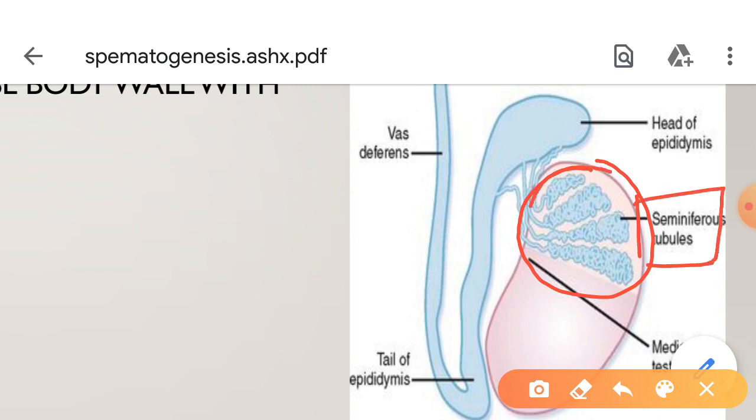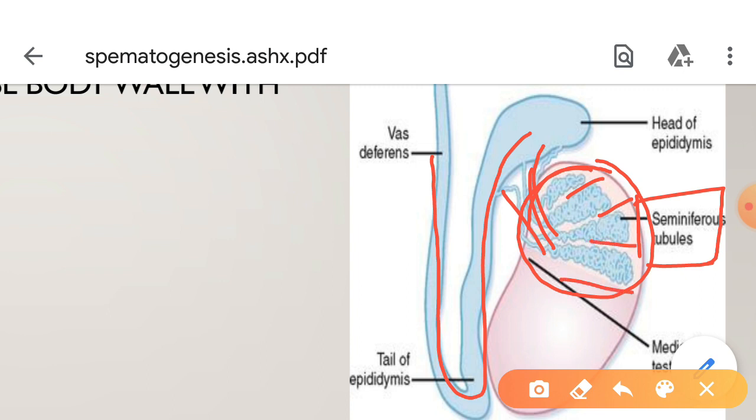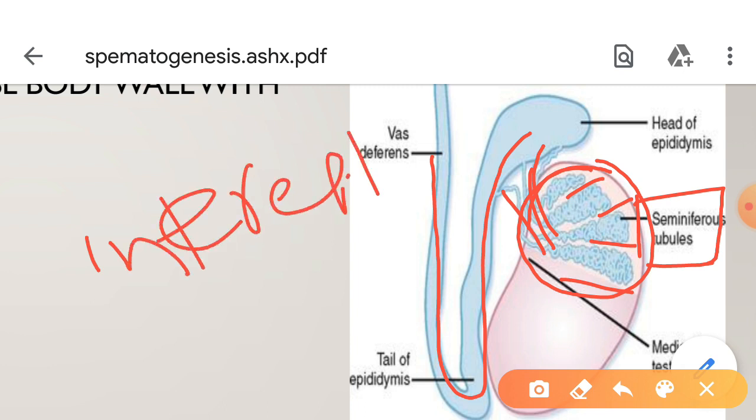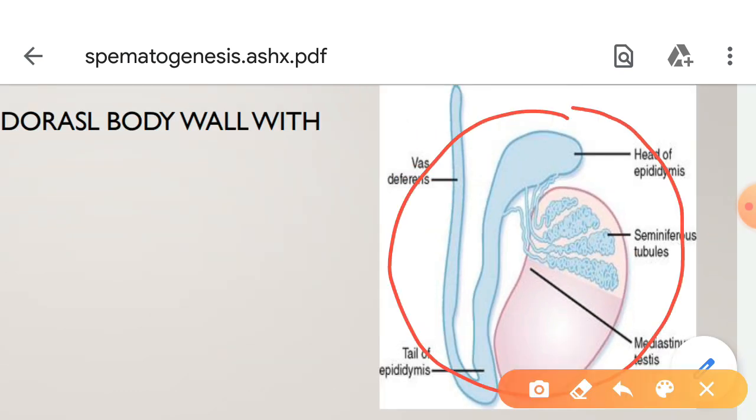These seminiferous tubules lead to form the vasa deferentia, and they are separated by the help of interstitial cells. This is the structure of the testis.